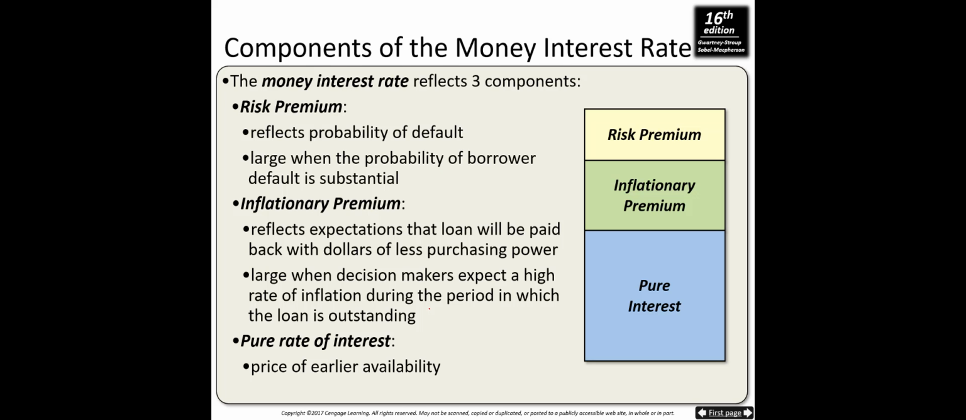So let's see the three components of money interest rates. Risk premium here reflects the probability of default, and this is large when the probability of borrower default is substantial. Inflationary premium reflects expectations that the loan will be paid back with dollars of less purchasing power, and this is large when decision makers expect a high rate of inflation during the period in which the loan is outstanding. And the last component is the pure interest rate. It's the price of earlier availability of the funds for consumption or for investment demand.